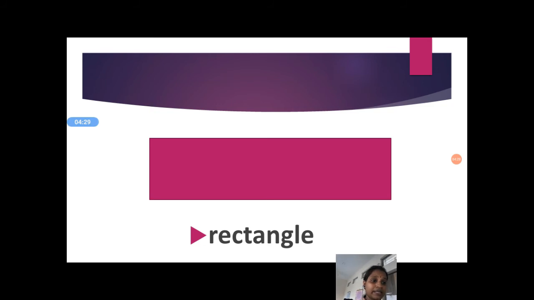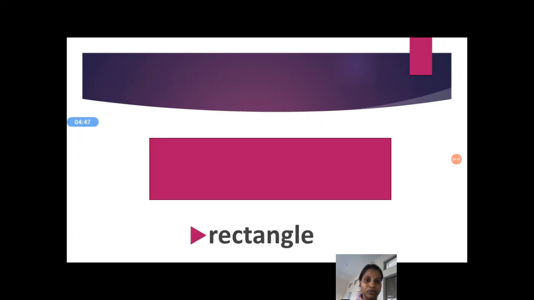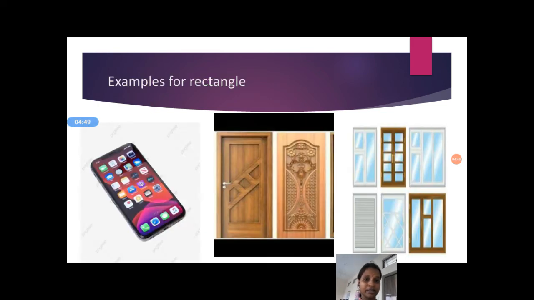Have you seen rectangle shape objects? I will show you what are the rectangle shape objects. See. Your papa has a mobile now? Yes. It has a rectangle shape. See, here also both opposite sides are equal.